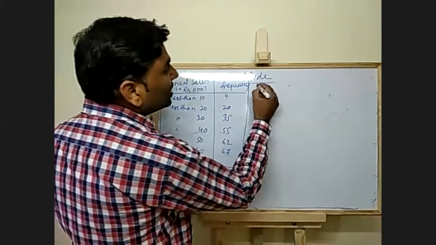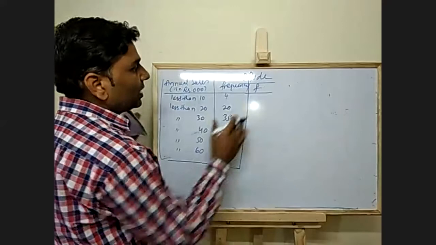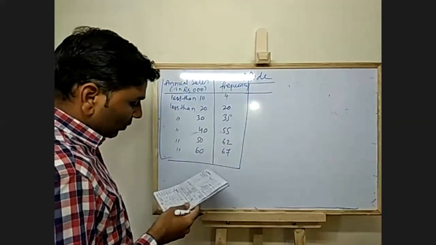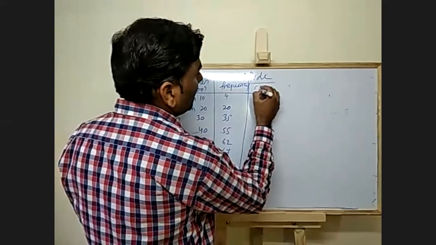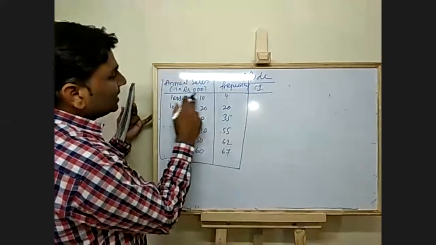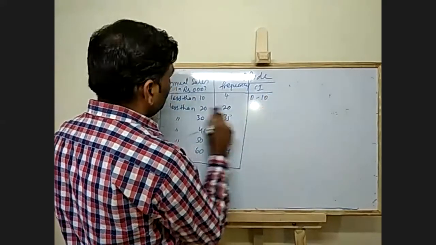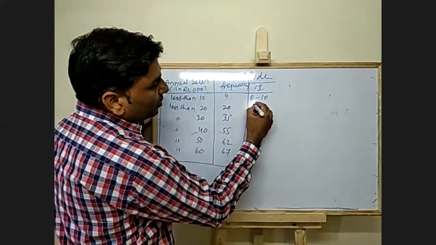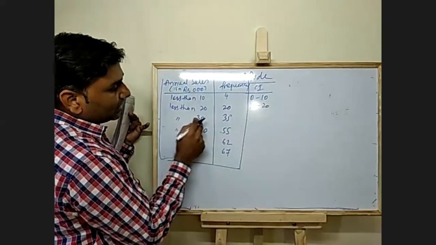First, we have to convert this into class intervals. So class interval 0 to 10. Till 10 it came here. Now 10 to 20. Till 20 it is here, less than 30.